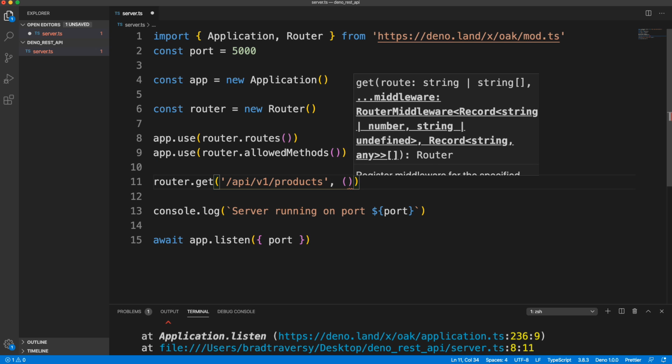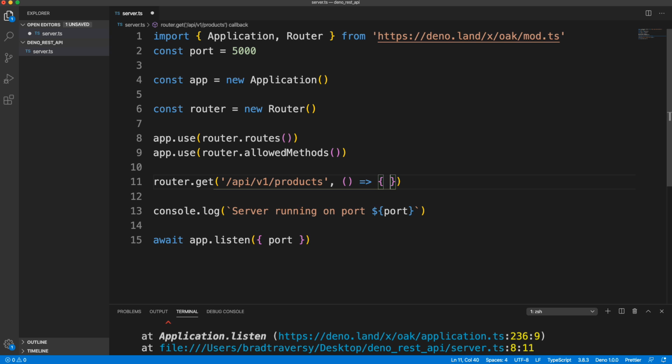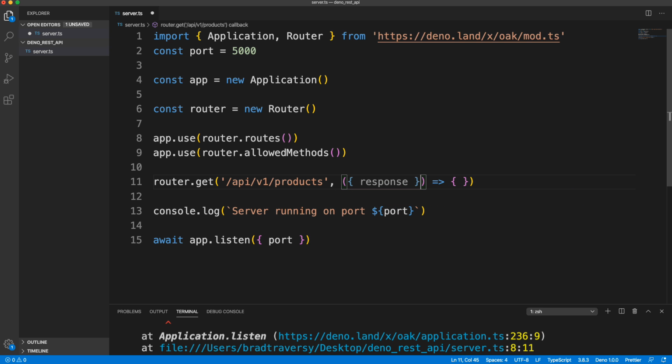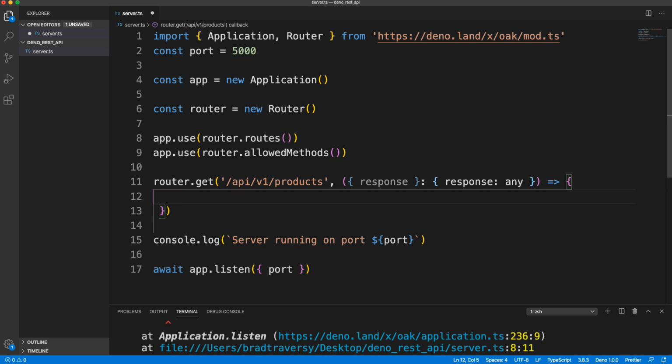So this will take an arrow function as a second parameter. Now in here, it's going to take an object, which you might see called context or something like that, but I'm going to destructure because all I want is the response. Now since I'm using TypeScript, I'm going to say this is going to be a type of an object with a response that can be anything. And then in here, what we want to respond with, we want to add to the body, let's just say hello world.